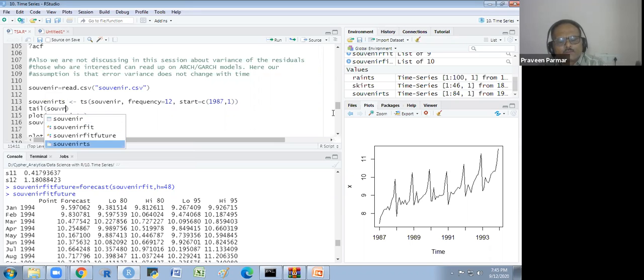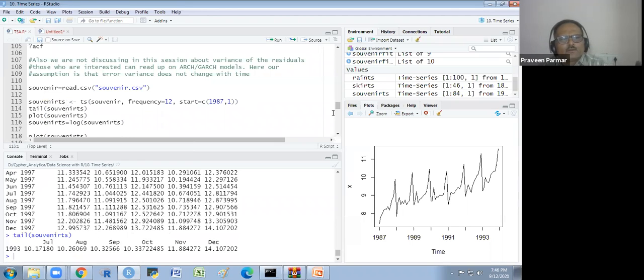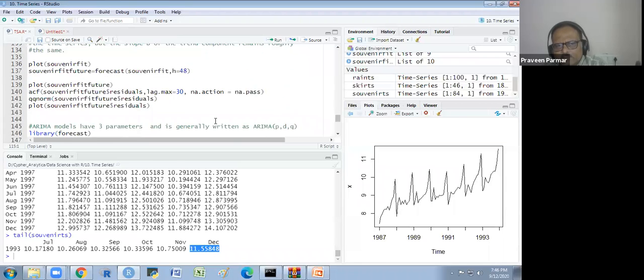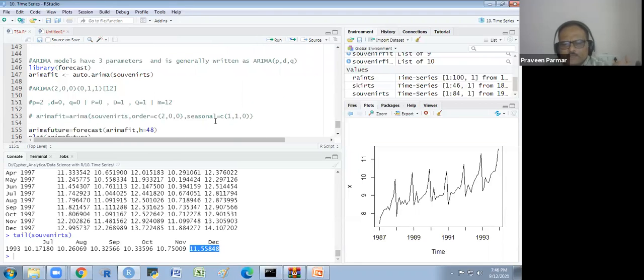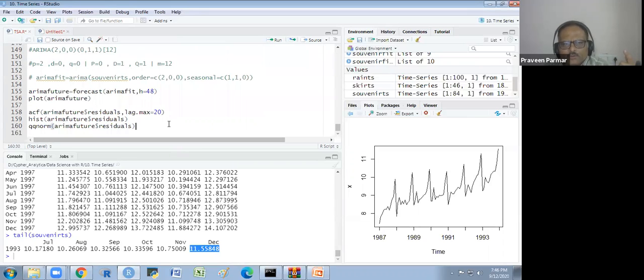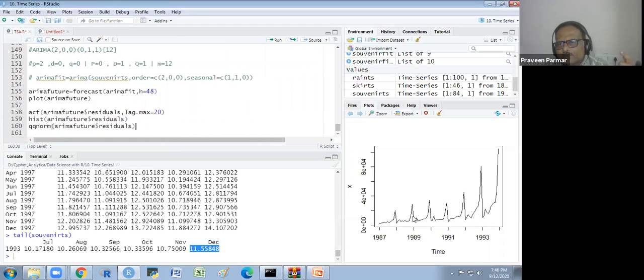So on TS, you see the tail: the last value in December is 11.55848, and we have got 14 point something, as we calculated for January 1994. That's okay, no problem, because if we see the previous one, this will be exponentially high. Does that make sense to everyone?